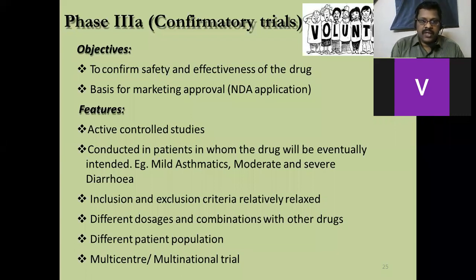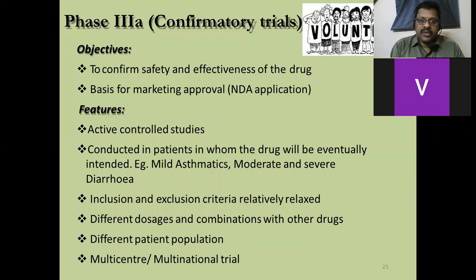Active controlled studies will be done in this. That is the design of the study. In active controlled studies, one group will be kept as control and the other group will be the test. It is conducted in patients for whom the drug is eventually intended, such as mild asthmatics, and moderate and severe diarrhea patients also are incorporated. Inclusion exclusion criteria are relatively relaxed. So many patients are possible to include in this category, because we have confirmed the safety. So regulatory authorities also will permit incorporating many patients in this.